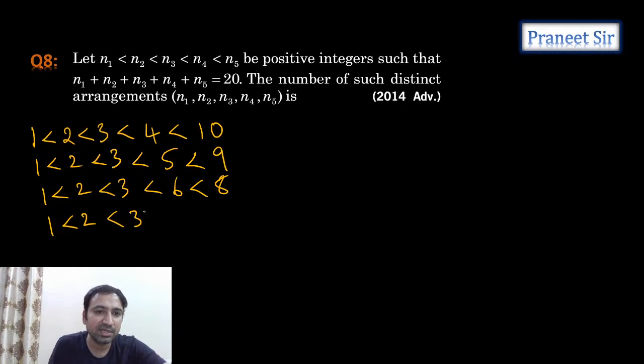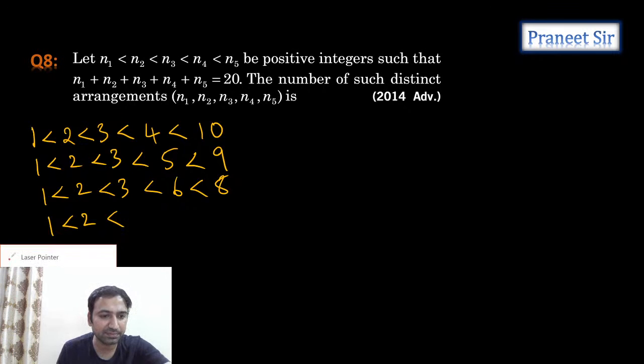So starting with 1, 2, 3, only 3 cases we are getting, guys. If I take N1 as 1, N2 as 2, N3 as 3, only 3 cases I am getting. Now, instead of taking 1, 2, 3 again, there are no more cases for 1, 2, 3. I'll take 1, 2, 4. I will take 1, 2, 4.